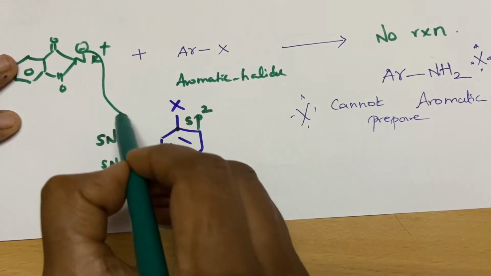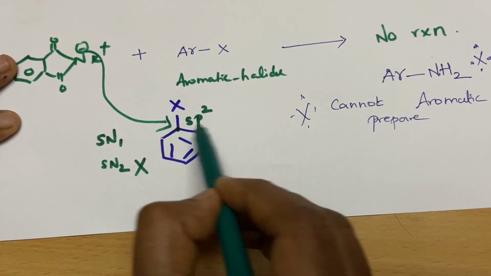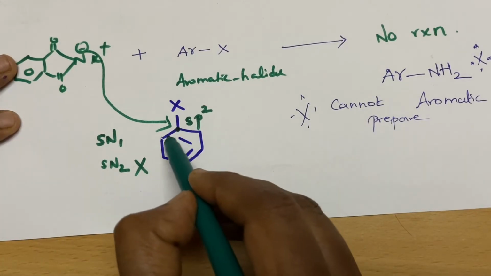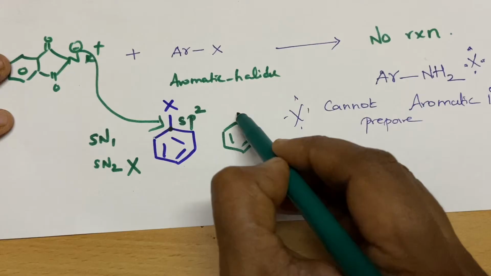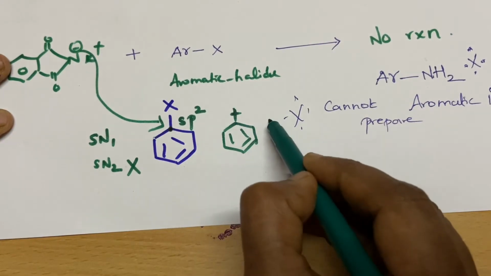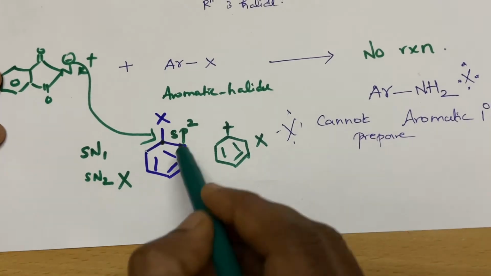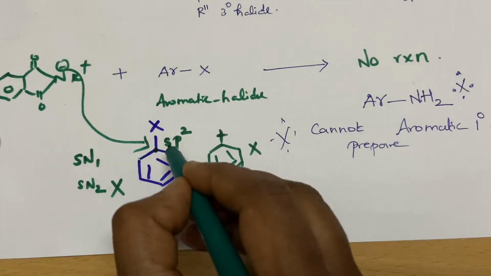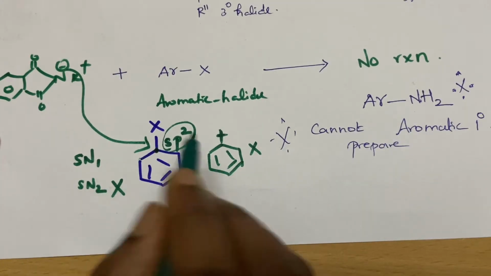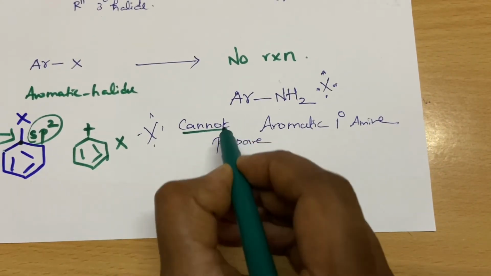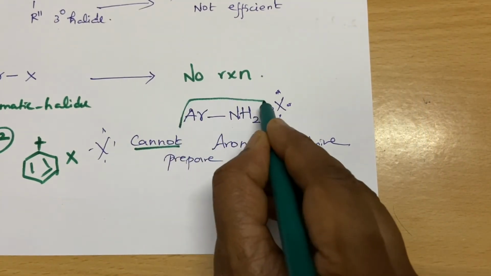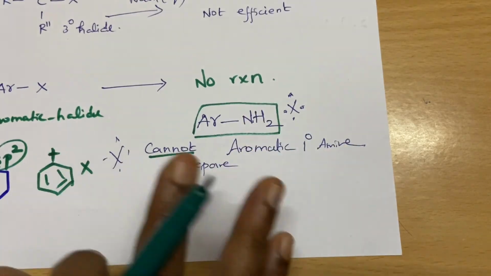Backside attack is not possible, and also this carbocation is very unstable and will not exist. So aromatic halides, with the sp2 carbon, will not undergo nucleophilic substitution. For that reason you cannot prepare aromatic primary amines using this reaction.